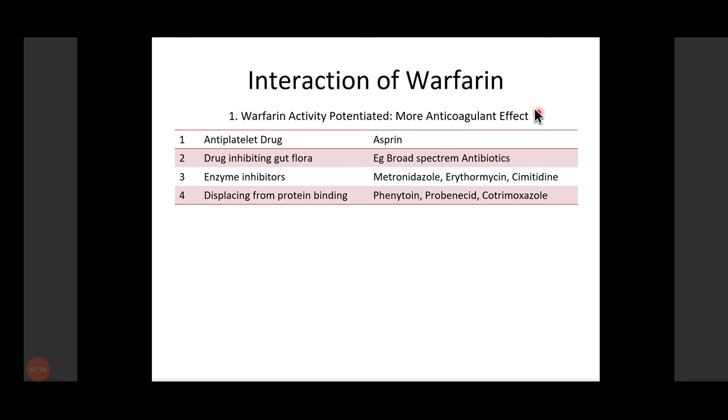Then enzyme inhibitors. तो ये जो warfarin है, this is metabolized by the enzyme CYP2C9. So since this is a cytochrome enzyme which can be induced or inhibited by many drugs, enzyme inhibitor drugs potentiate the action of the warfarin. Then if any drug like phenytoin or probenecid is given along with the warfarin, then they compete for the protein binding site, and as a result warfarin concentration would increase and it potentiates the warfarin activity.